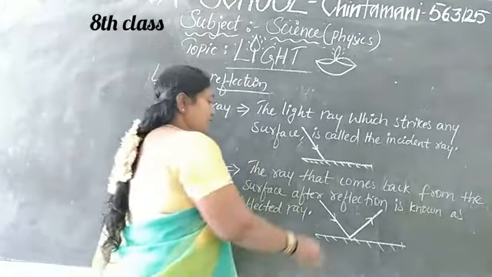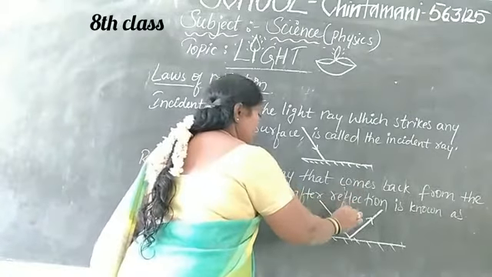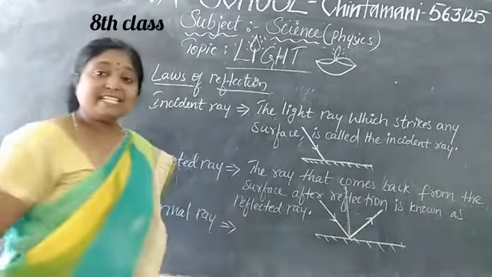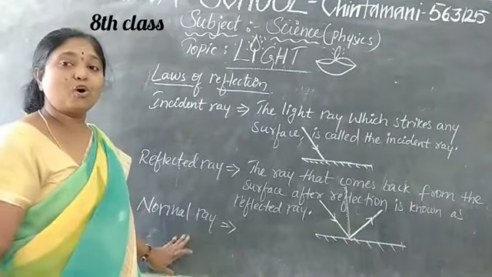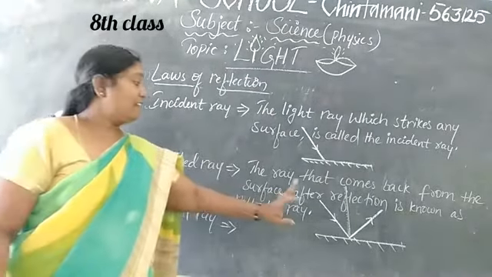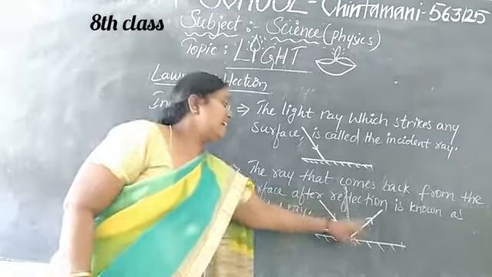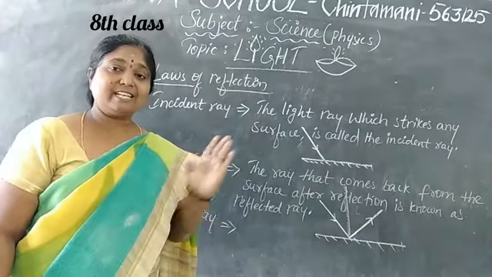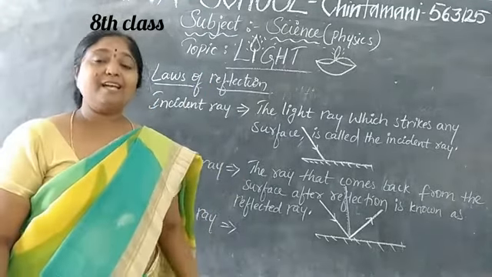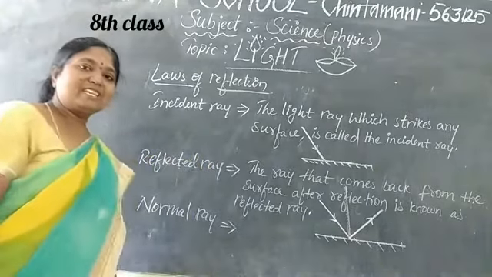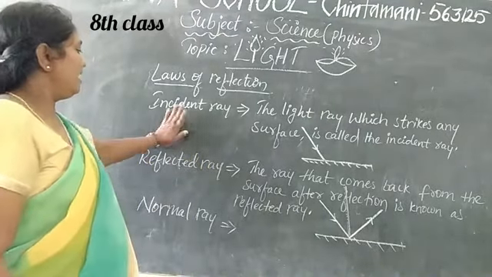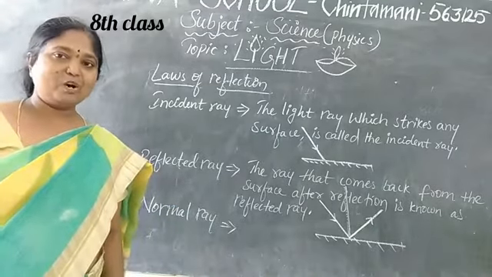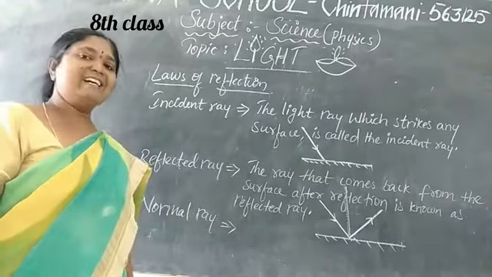In the middle, if you draw a line perpendicular, at exactly 90 degrees, between the incident ray and the reflected ray, that line we call the normal ray. So how many rays are here? We can see the incident ray, the reflected ray and the normal ray. Okay, now let me see the angles here.